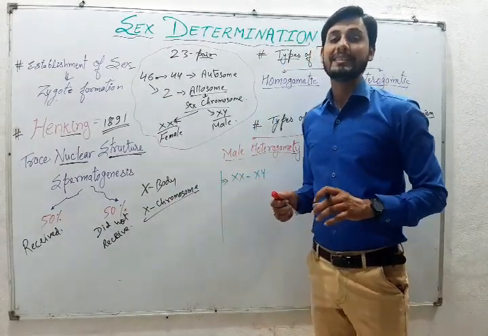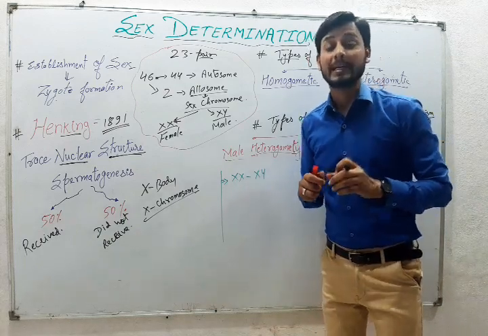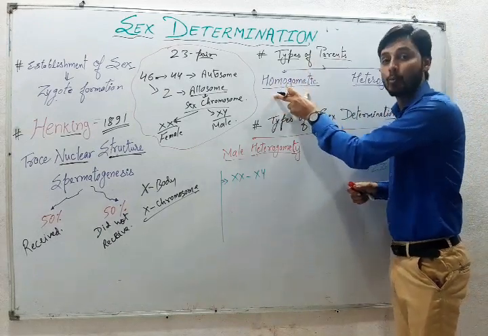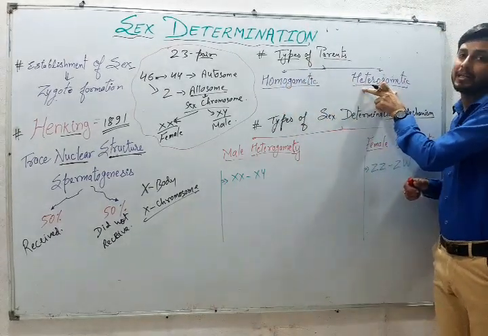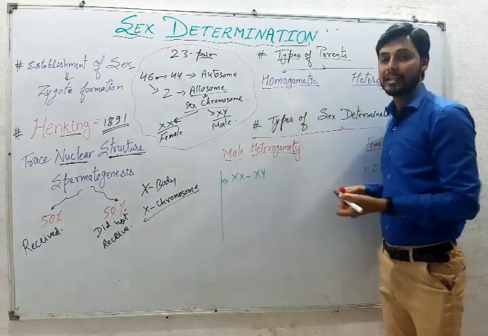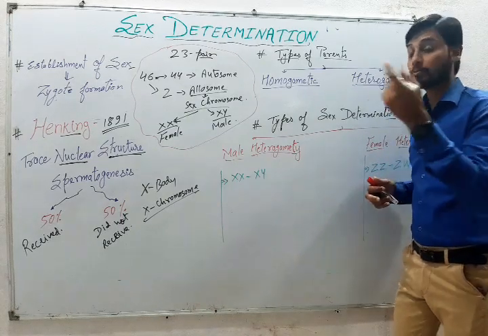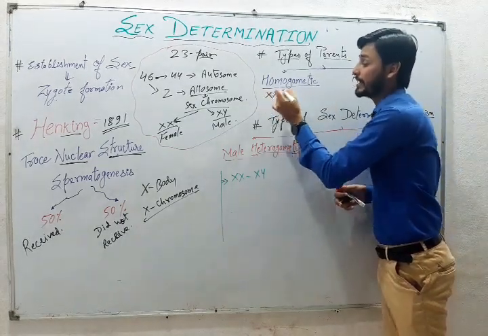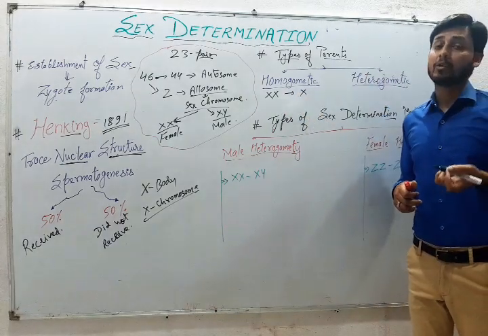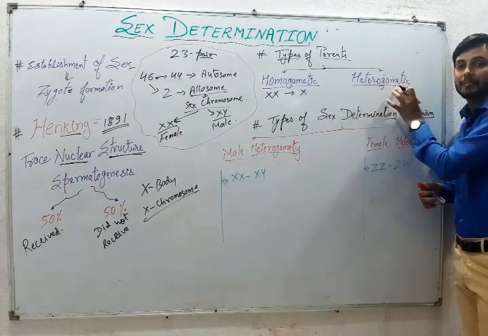This was done on the basis of these chromosomes. There are two basic terminologies on which we classify the parents: they are either homogametic or heterogametic. Homogametic, by the name itself, homo means same. These are those parents which produce the same type of gametes. Most commonly, in case of XX, they produce only one type of gamete, that is X only. Therefore they are called homogametic parents.